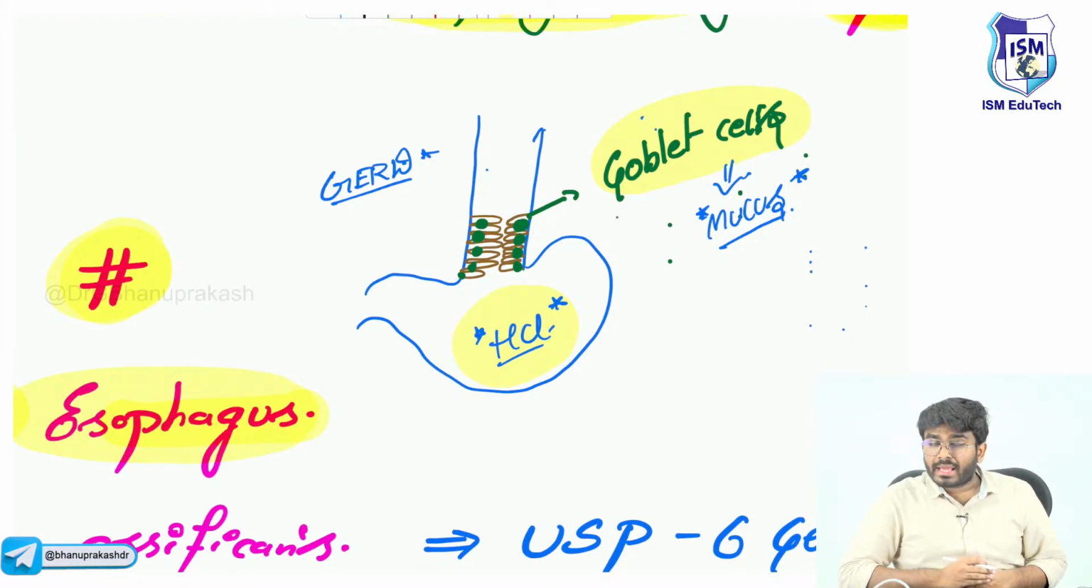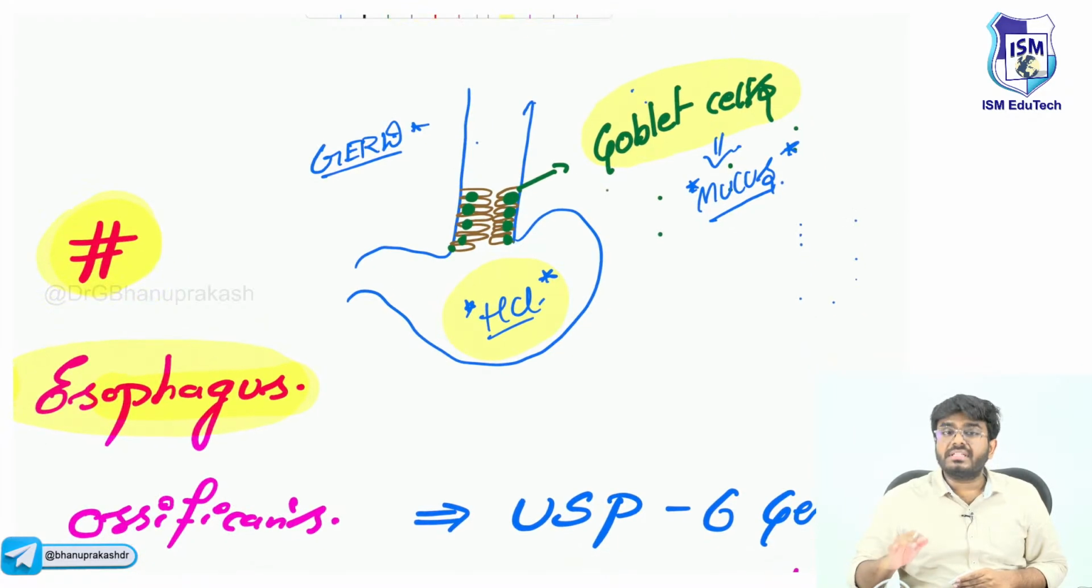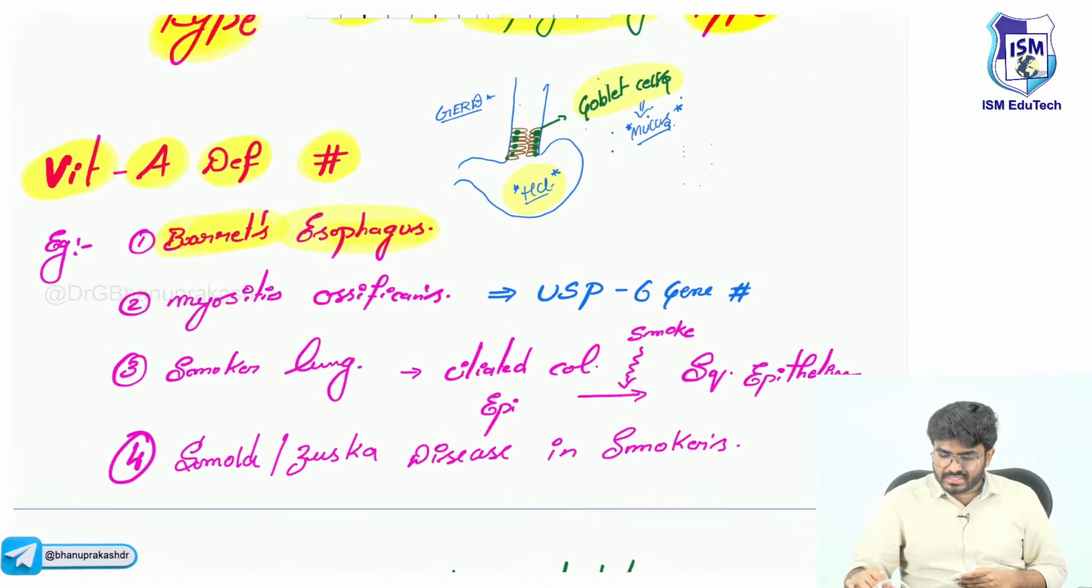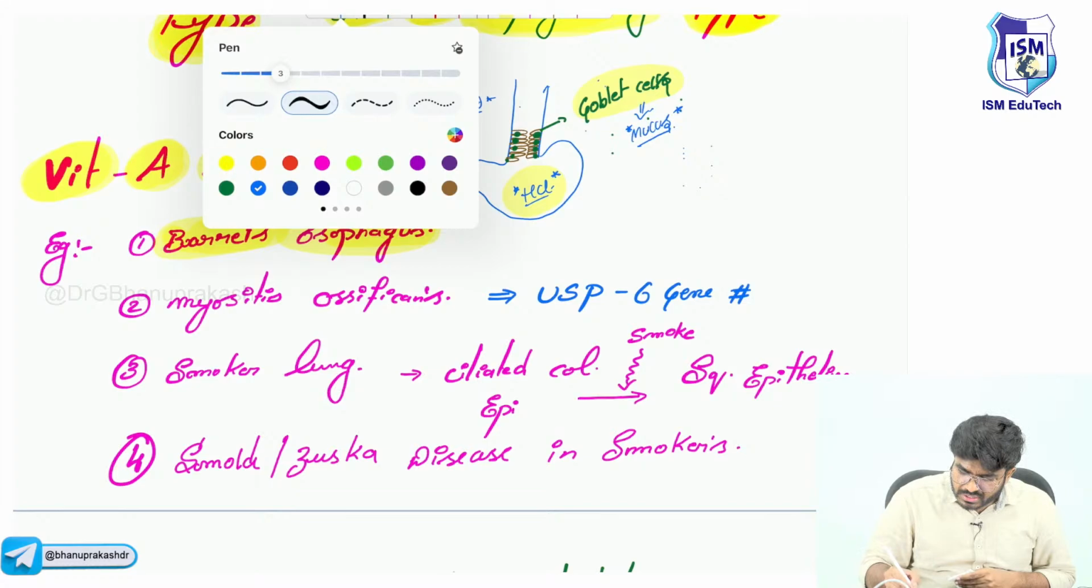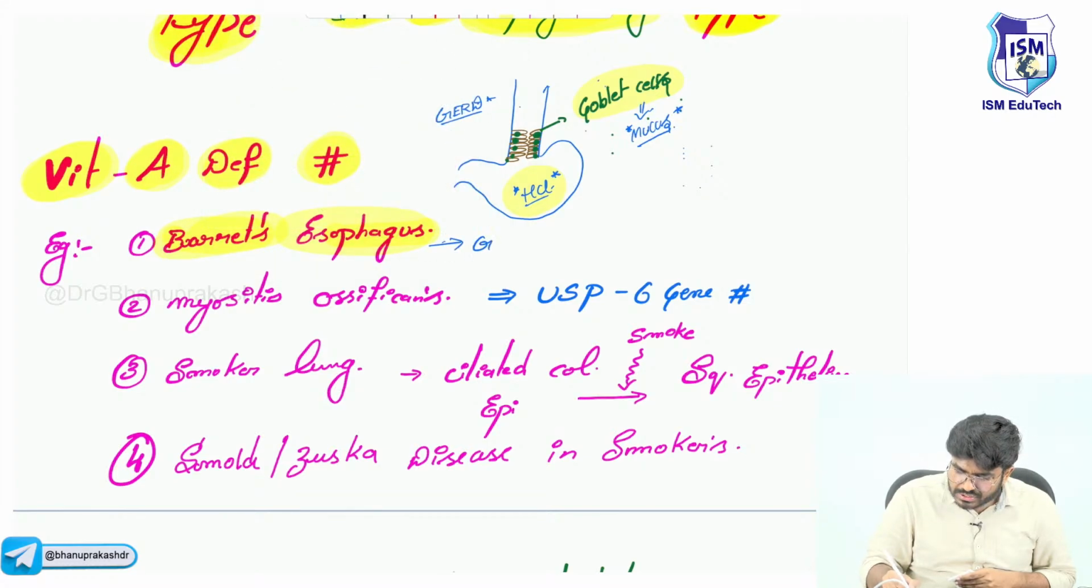So what happened? The squamous epithelium is replaced by columnar type of epithelium, intestinal type of columnar epithelium along with the goblet cells. The goblet cells are now going to produce the mucin, mucus over there. This is one example, Barrett's esophagus. Seen in which condition? Barrett's esophagus is seen in GERD, gastroesophageal reflux disease.